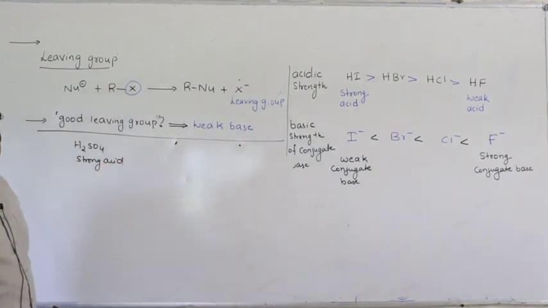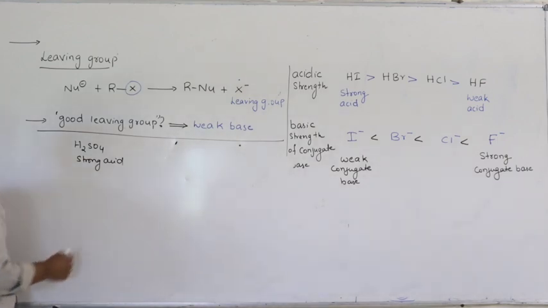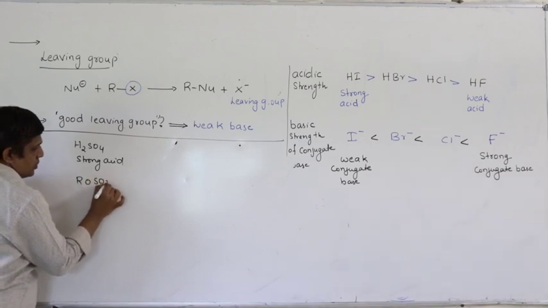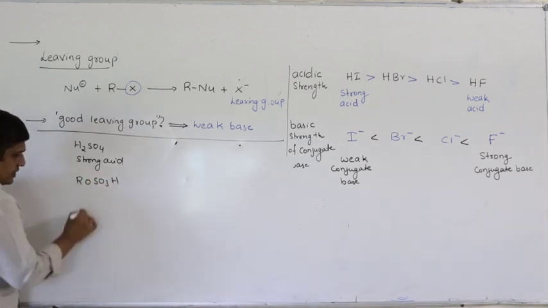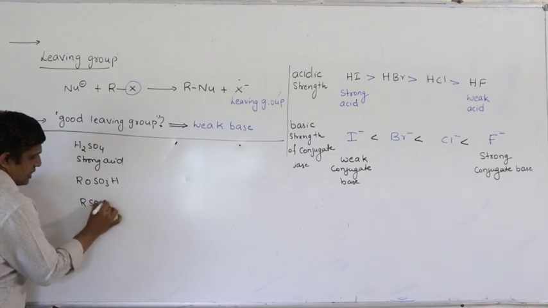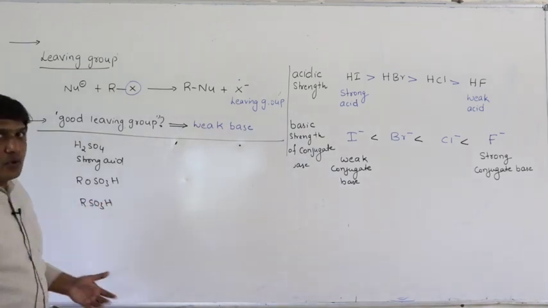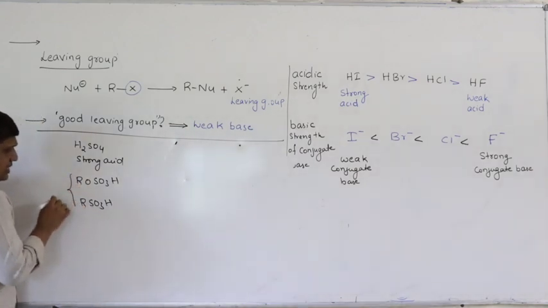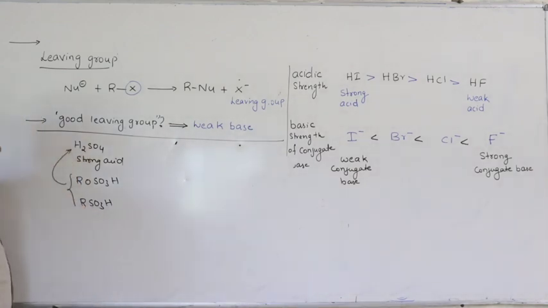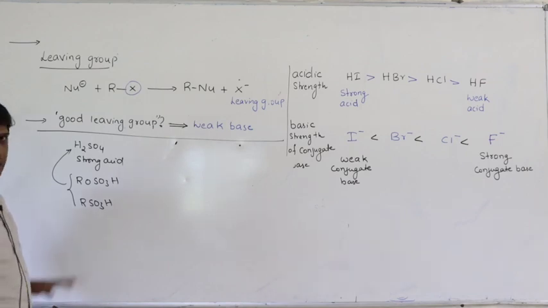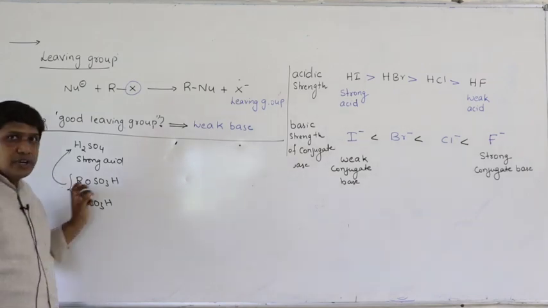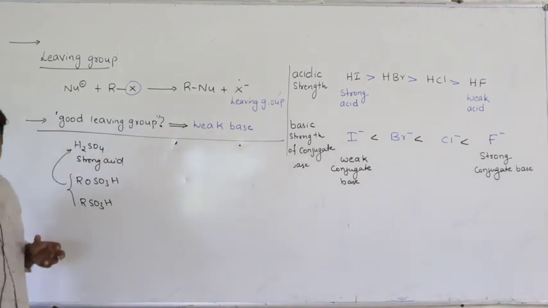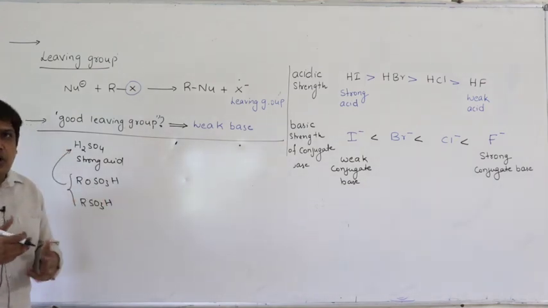If I take some alkyl derivatives, for example ROSO3H, similarly RSO3H, alkyl sulfonates, their acidity is similar to that of sulfuric acid. Whether you take alkyl substituted sulfonic acids, their acidic strength is similar to that of sulfuric acid. That means they also behave like strong acids.